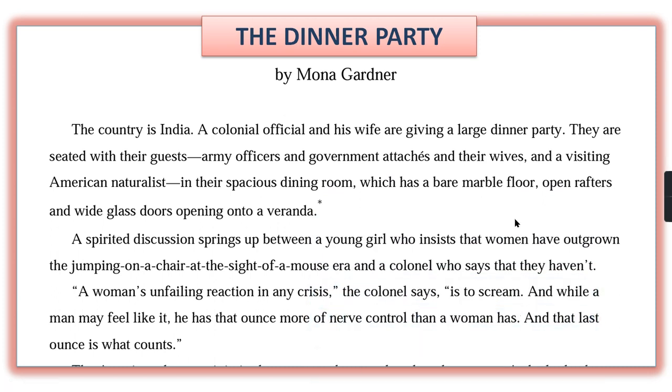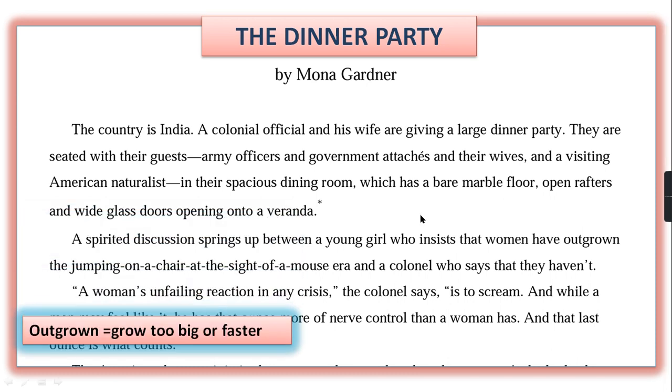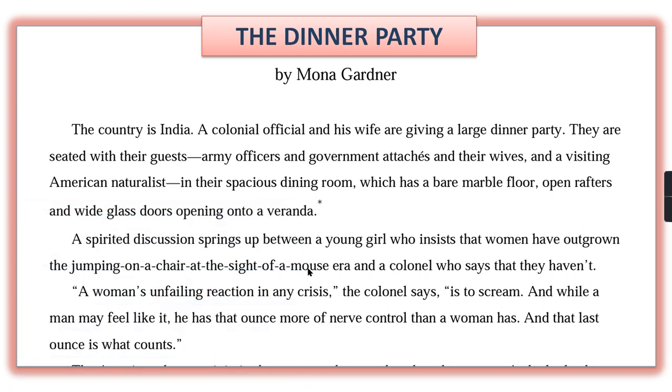The young girl is forcefully saying that women have changed a lot now. Outgrown means they have become faster and changed their attitude. Once, when they had seen a mouse or a cockroach, they may have jumped on the chair and made loud screams. But now, not like that. Women became stronger. Like this, the young girl is arguing.